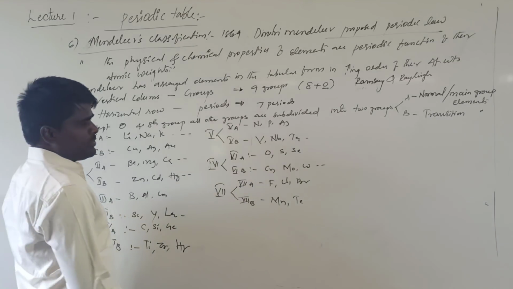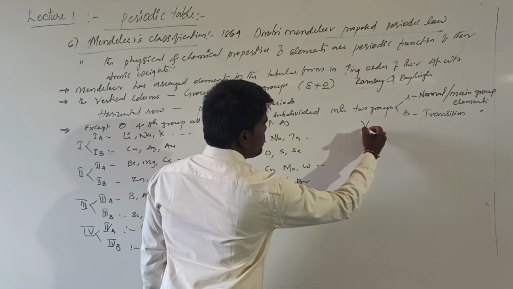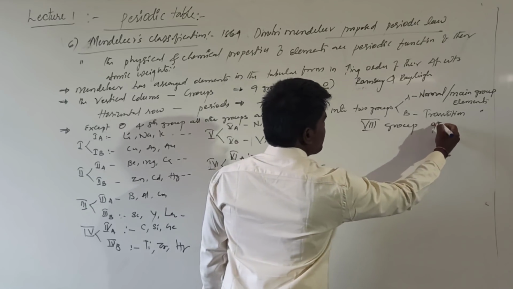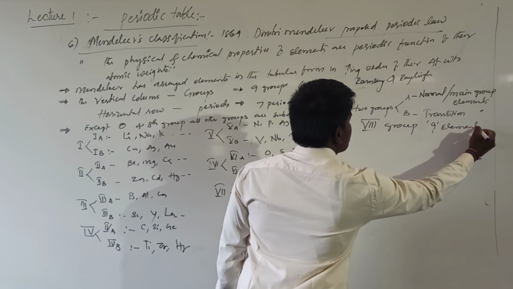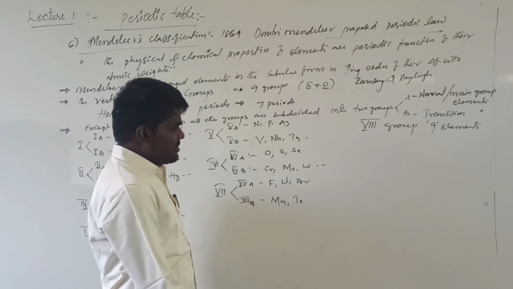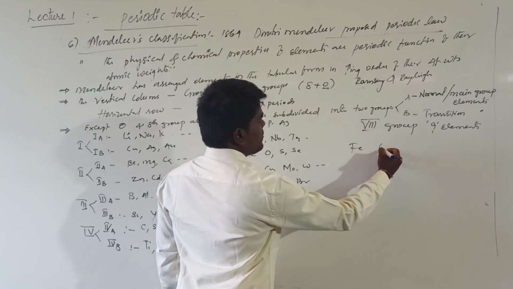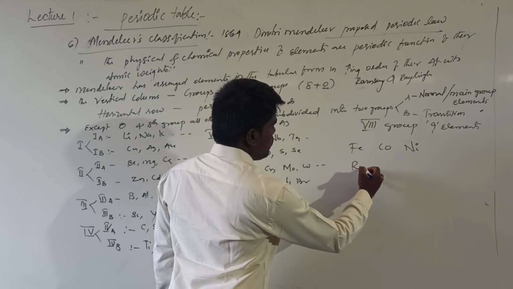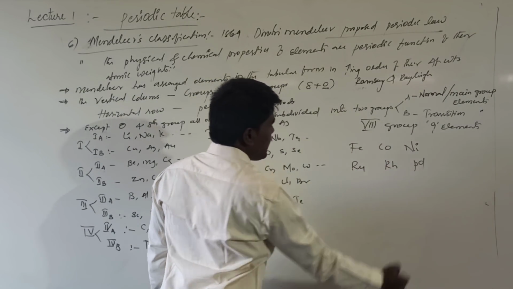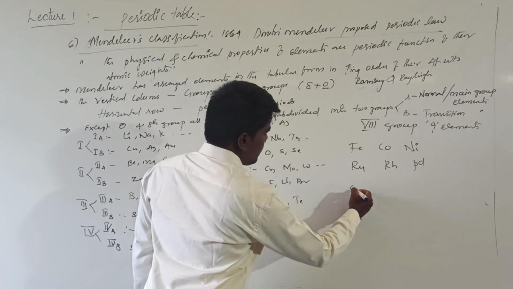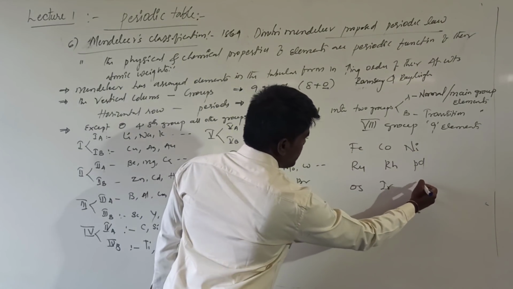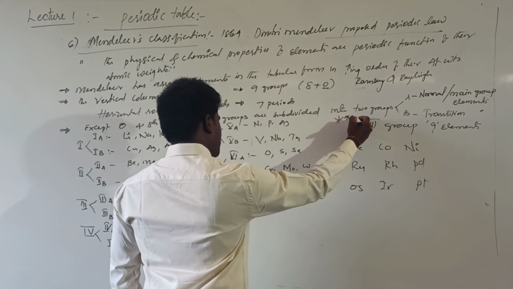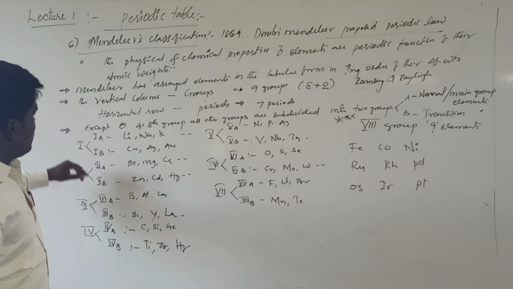But the important thing to be noted down is that in the eighth group, there are a total of 9 elements. What are the 9 elements? Iron, cobalt, nickel, and ruthenium, rhodium, palladium, and osmium, iridium, and platinum. This is a very important thing to be noted down. What are the key aspects?